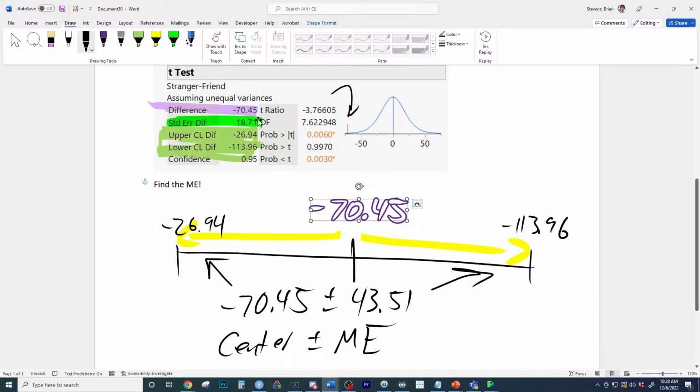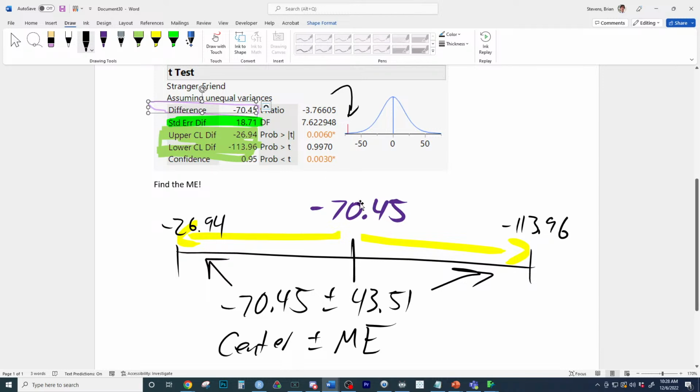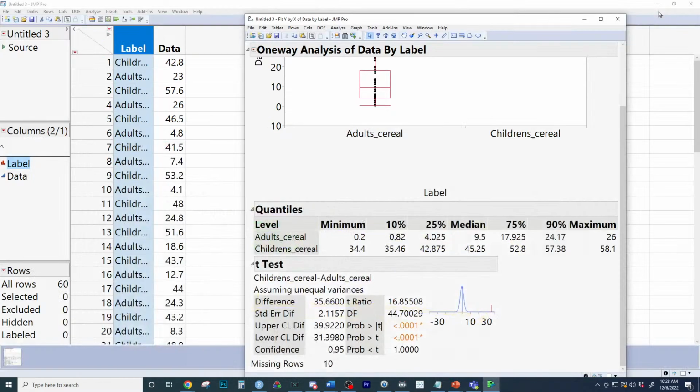And what is at the very center of this interval? Like if you were to average those numbers, the center of the interval is the what? So you see that value right there? This is a different interval, but it works the same mechanically. If you average the upper and lower number, at the very center is going to be the estimate, which is the difference. That's the center of the interval right there. So you can take a look at ours. You have to see how 35 is at the center.